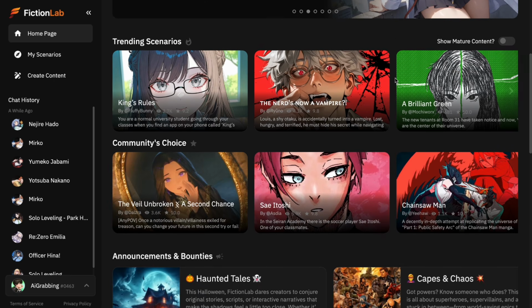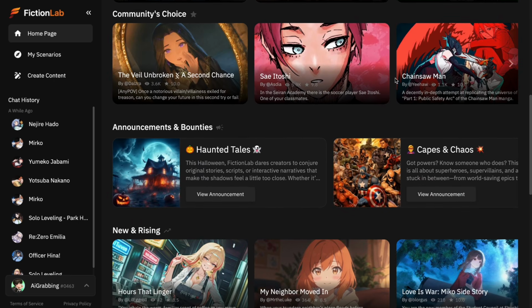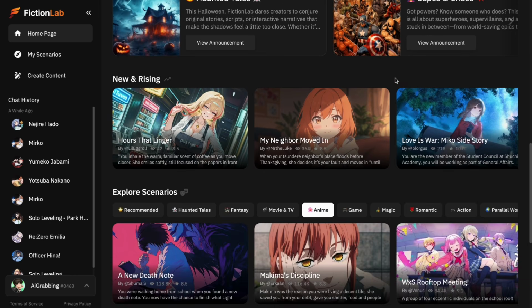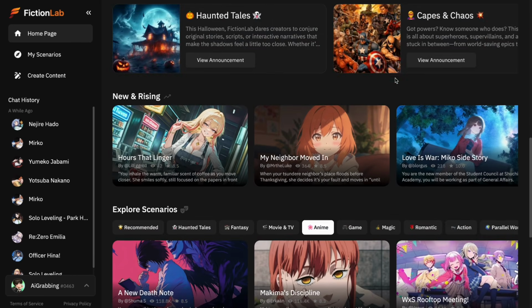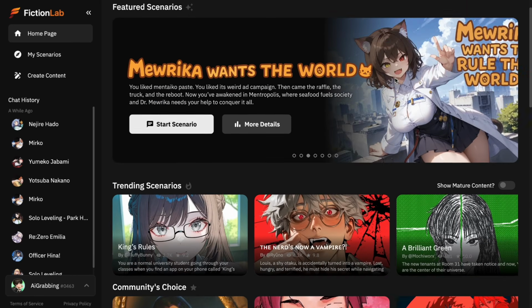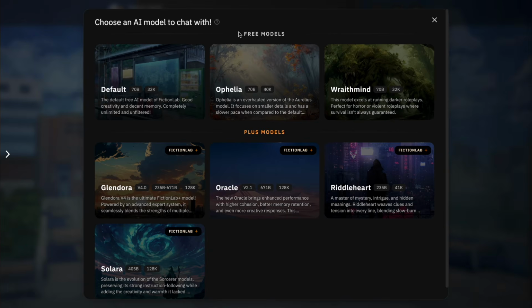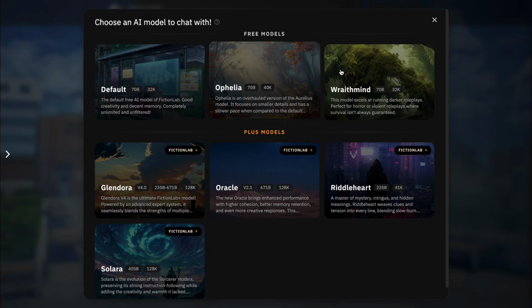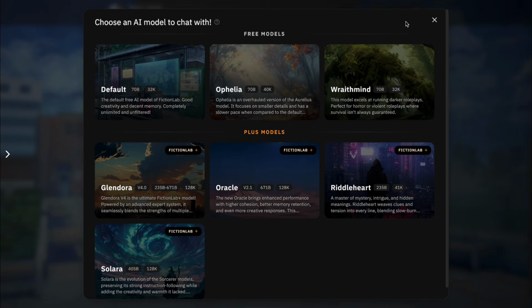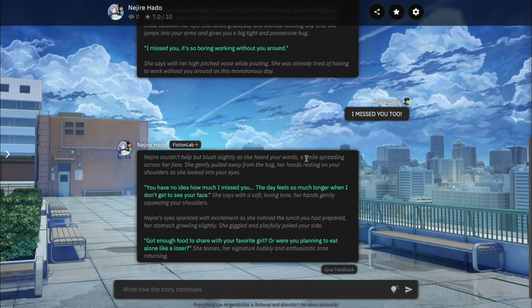For people who don't know, this platform that you are seeing on your screen is Fiction Lab AI. And it's a pretty popular AI chatting and role-playing platform where you can chat with all your favorite AI characters for absolutely free and without any filters. They have many different free AI models here with very high memory, and they let you make scenarios with all your favorite AI characters. It's a pretty nice platform, and just now they have released a new update, and this